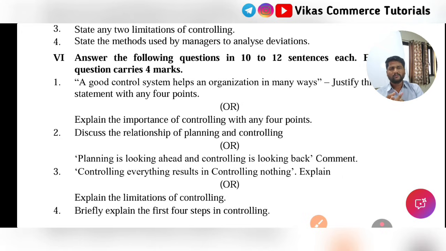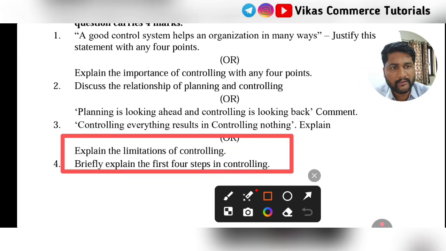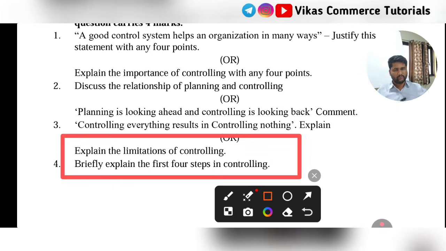Okay, so these are the important questions from the second chapter in the 4 marks category. Here you need to study steps of controlling and limitations of controlling. That is question number 3 and question number 4. Go for these 2 questions.